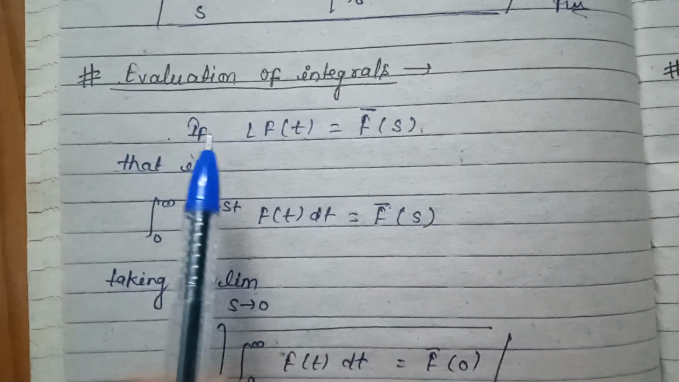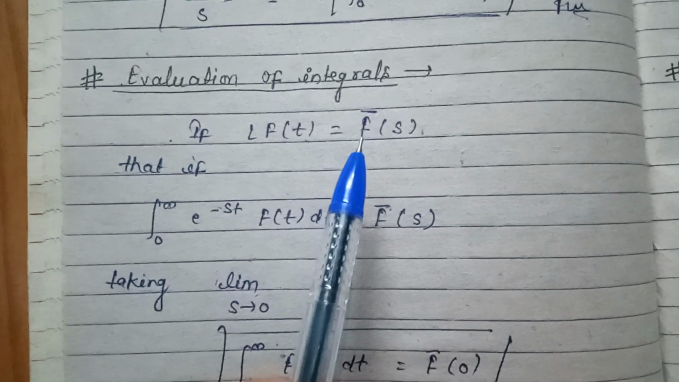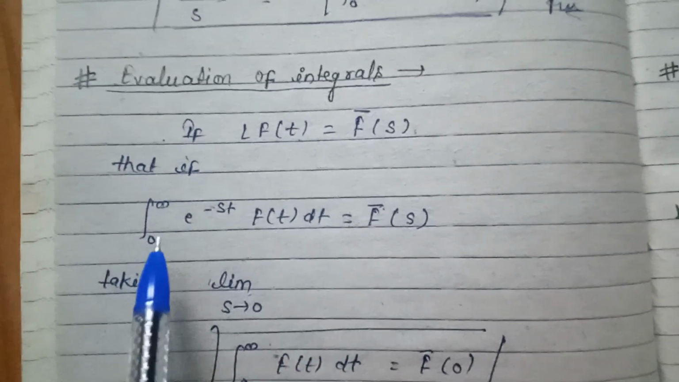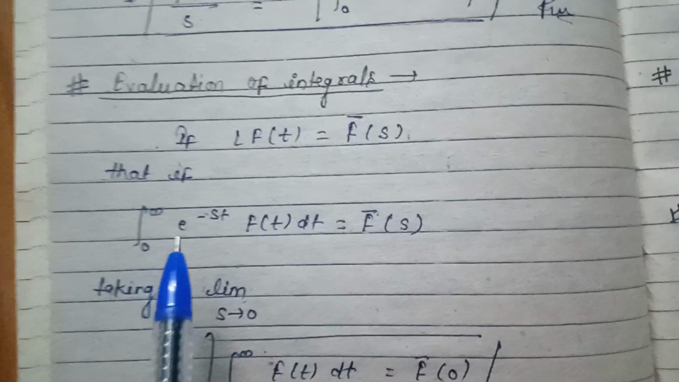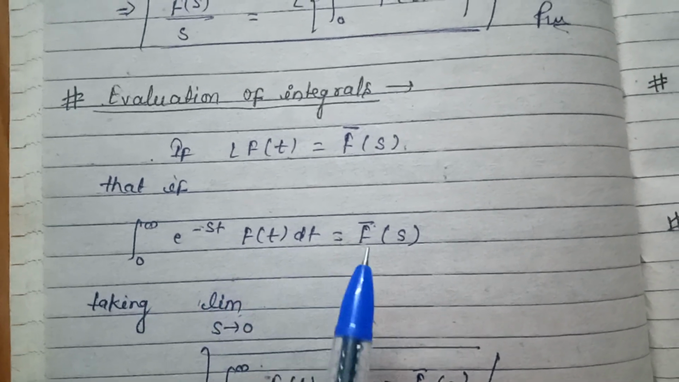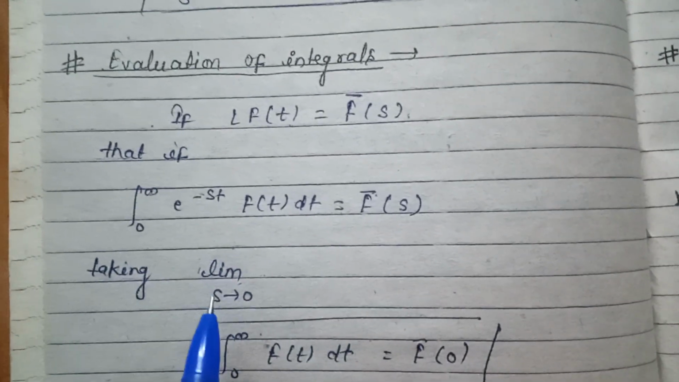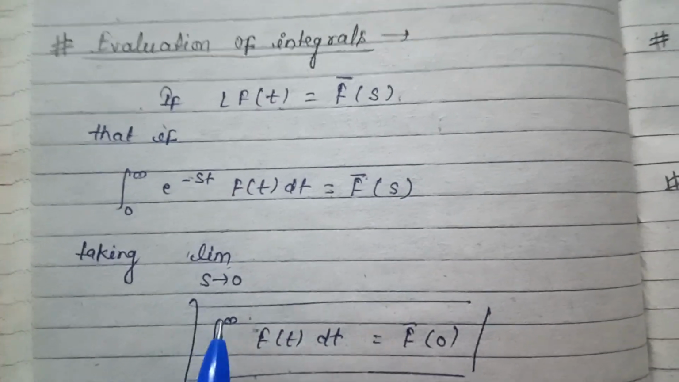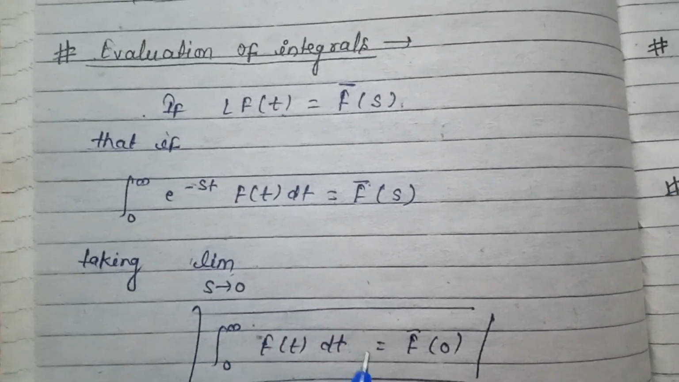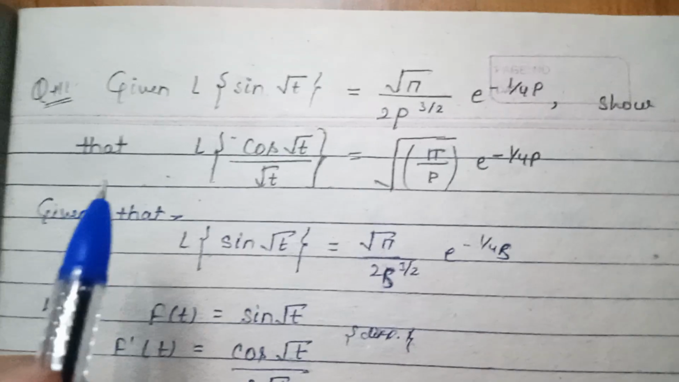Evaluation of integrals. If Laplace of f(t) is equal to f bar(s), that is, the integral from 0 to infinity of e to the power minus st f(t) dt is equal to f bar(s), taking limit s tends to 0, the integral from 0 to infinity of f(t) dt is equal to f bar(0).